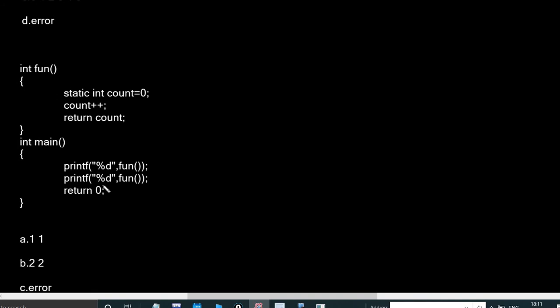Going to the next question, there is a function declared with static int count equal to 0, count plus plus, return count. In main function they call this function two times. In the first call, count is initialized as 0, then count plus plus makes count 1, which is returned, so printf prints 1 the first time.